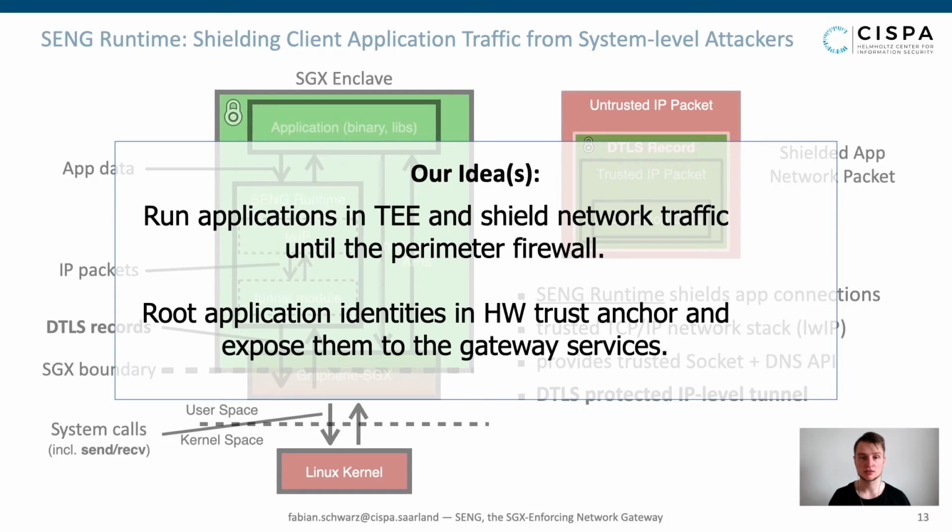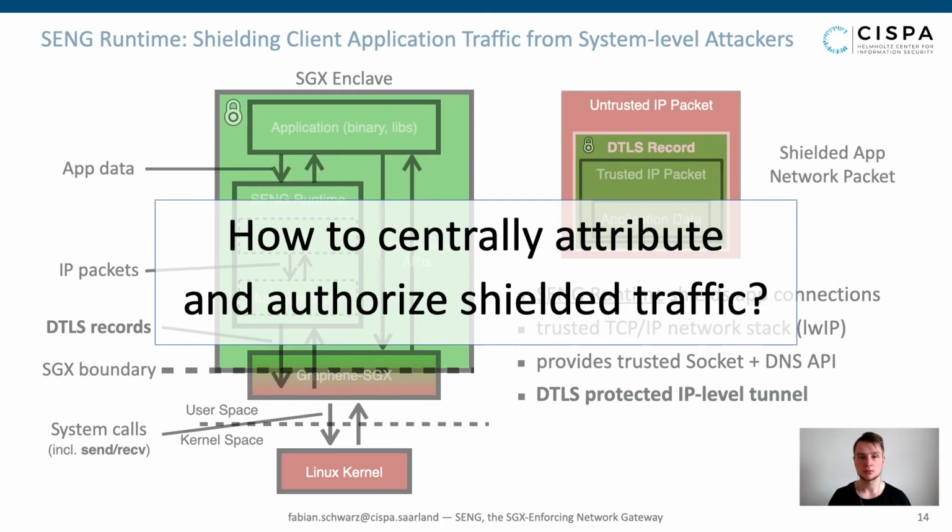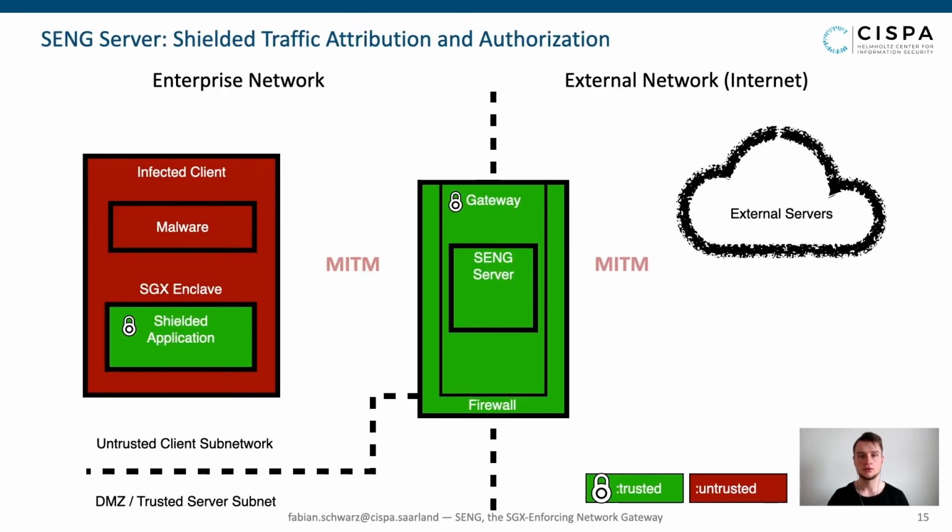To summarize, we have seen how SENG shields client applications and their network traffic using Graphene SGX and the SENG runtime. Next, we concentrate on the question how SENG performs the central traffic to application attribution. Looking at our corporate network environment, the SENG server runs at the central network gateway and listens for tunnel connections by shielded client applications.